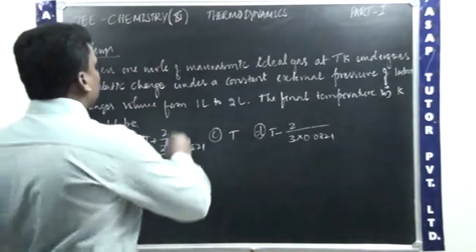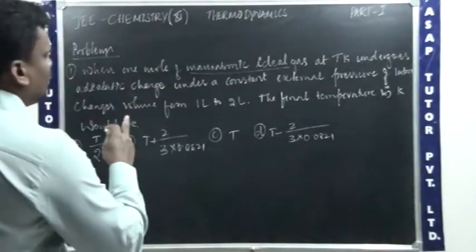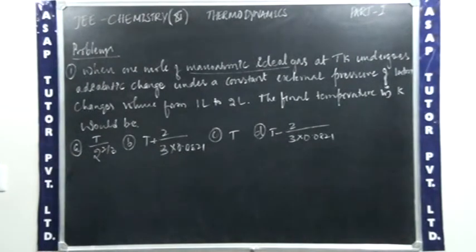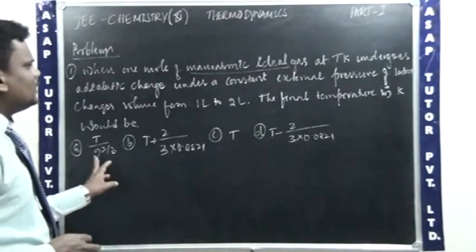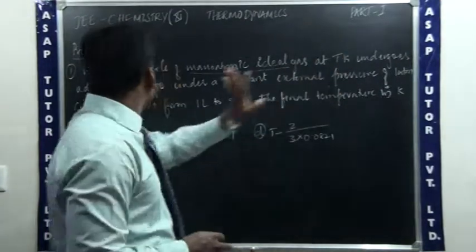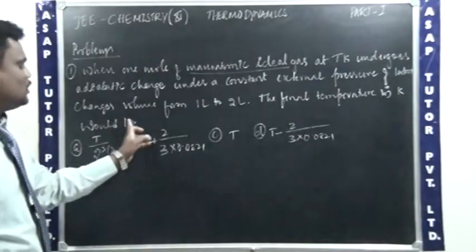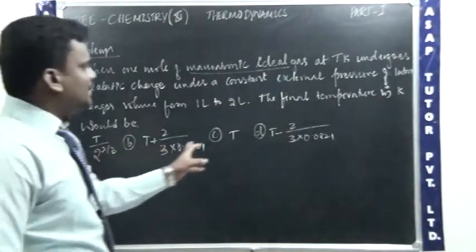See, monoatomic ideal gas, we need to find out temperature. Here they gave pressure as well as volume. We need to find out temperature. Therefore, somewhere we get some confusion here. Everything they gave, they are asking you to find the temperature. They gave a monoatomic ideal gas at temperature T Kelvin undergoing adiabatic change under constant external pressure 1 atmosphere, changing volume from 1 liter to 2 liter. We need to find the final temperature.